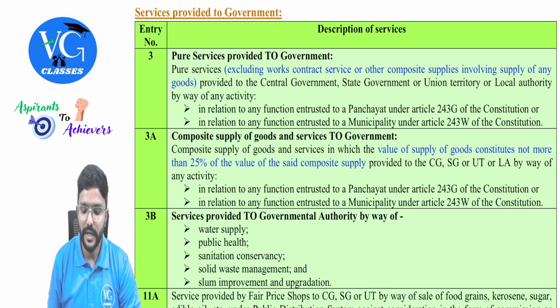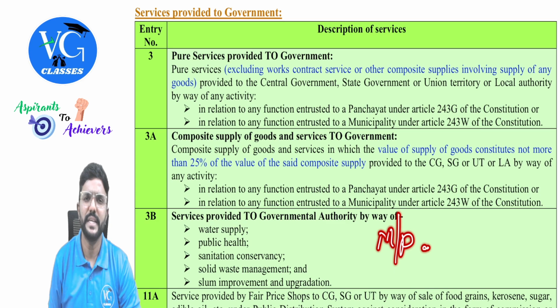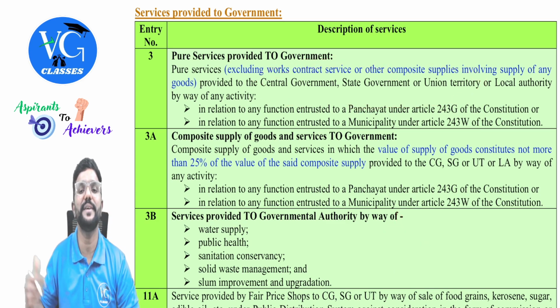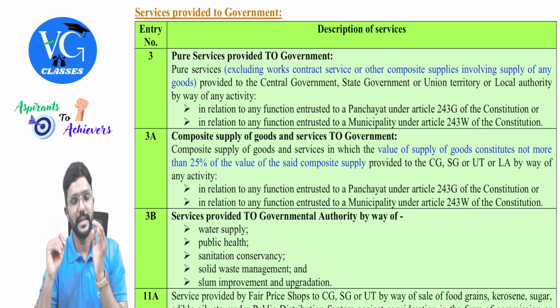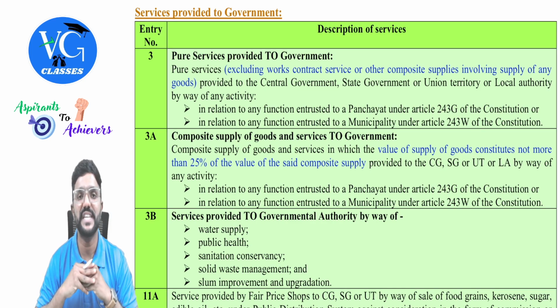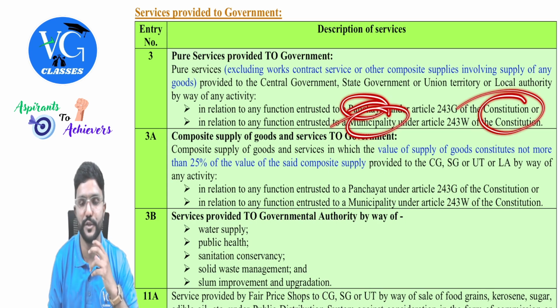Okay, means whatever municipality or panchayat was supposed to do as per the constitution, this has been done by whom? Any person. But such services are provided to whom? The central government, state government or union territory. Simple, guys. Assume government has given me a contract with respect to waste management or drainage cleaning or the installation of street lights, which was supposed to be done by panchayat or municipality as per the constitution.